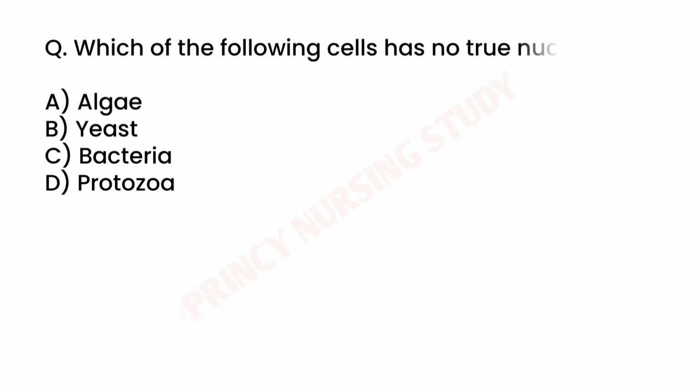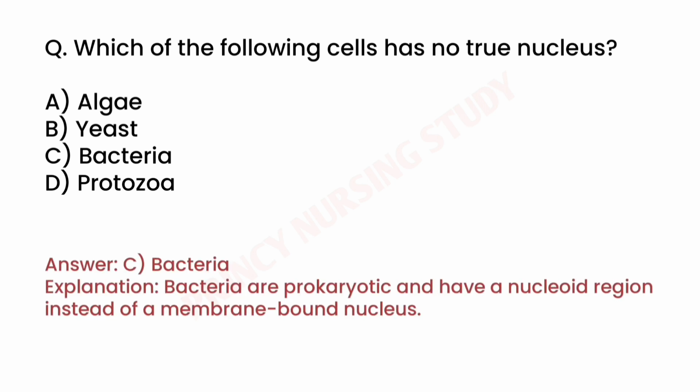Next question. Which of the following cells has no true nucleus? Correct answer is C. Bacteria. Bacteria are prokaryotic and have a nucleoid region instead of a membrane bound nucleus.